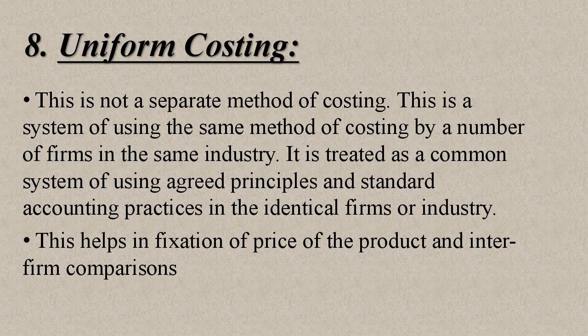Eighth one, uniform costing. This is not a separate method of costing. This is a system of using the same method of costing by a number of firms in the same industry. It is treated as a common system of using agreed principles and standard accounting practices in the identical firm or industry. This helps in fixation of price of the product and inter-firm comparisons.